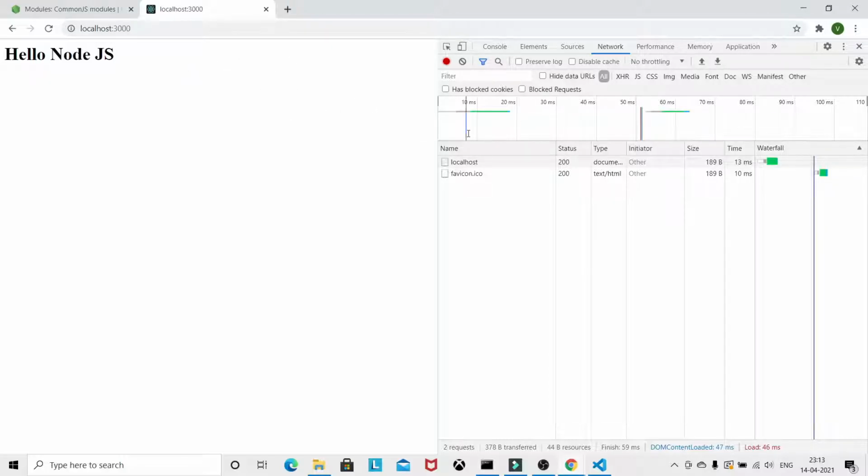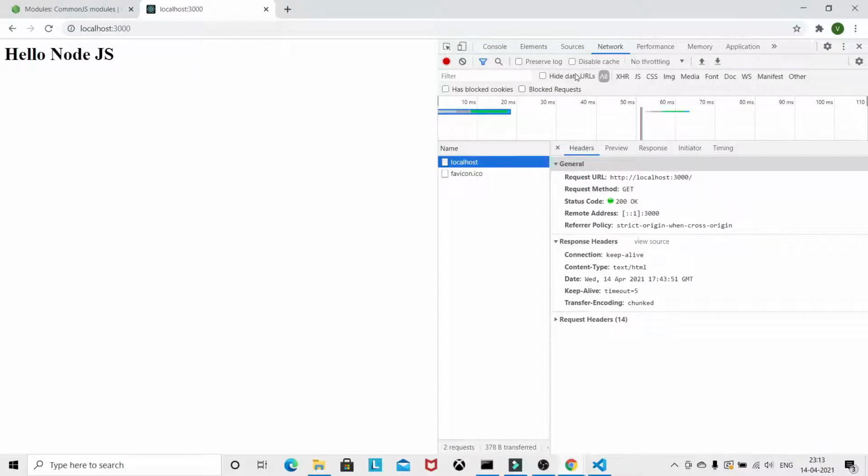Now for our browser, we have specified that the content type is HTML, and this will work in all other browsers as well. Earlier it was guessing. Now we have explicitly defined the header that content is a HTML. Okay, so this is how we send the HTML response from the server.